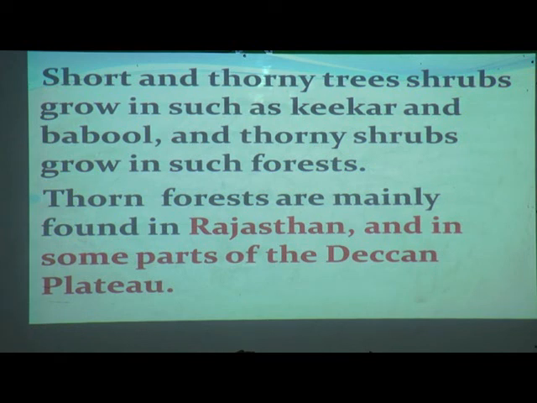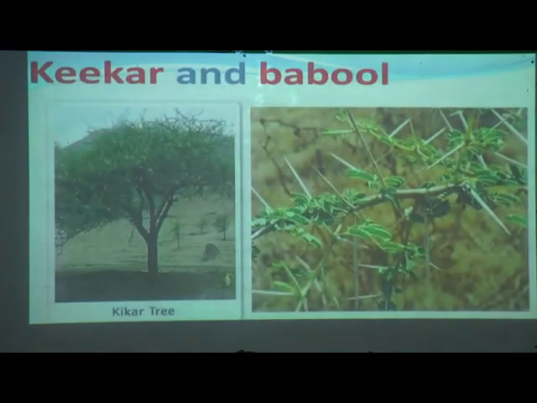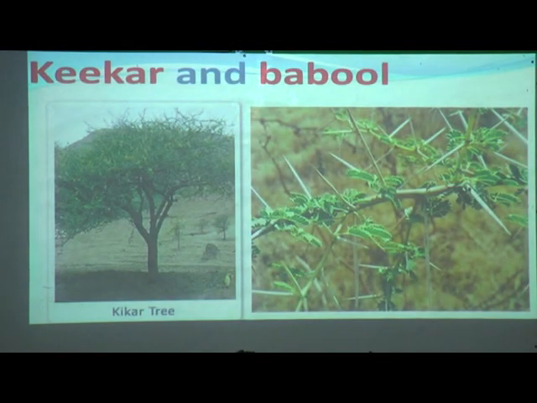What are they? Can you give an example? Yes, very good. Kikar tree, babul tree, thorny shrubs. So one of the examples here is the kikar tree, and here we can see the babul tree. See, the leaves are very short. We can see big thorns.